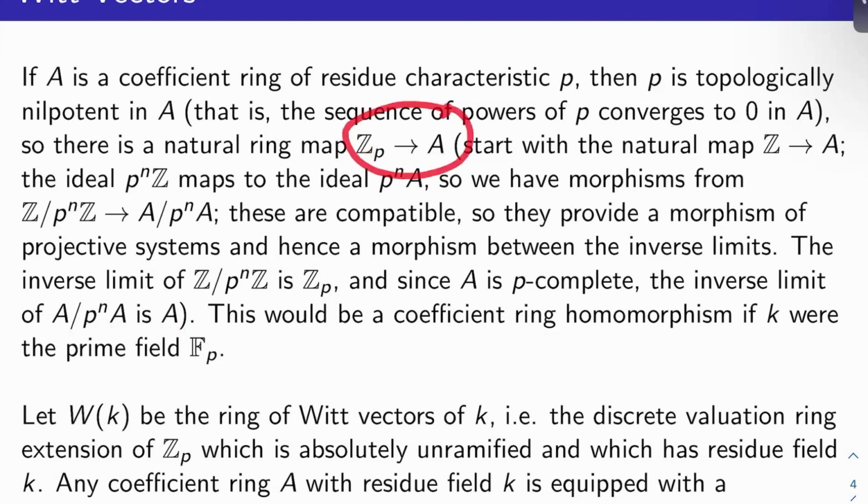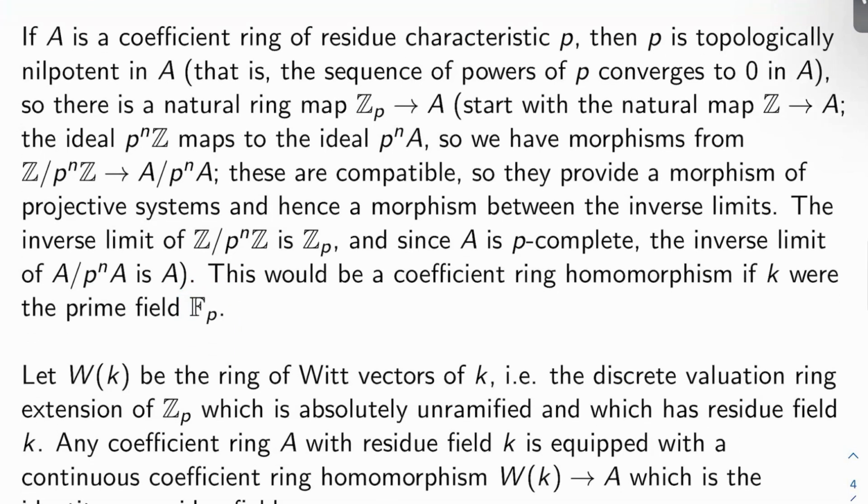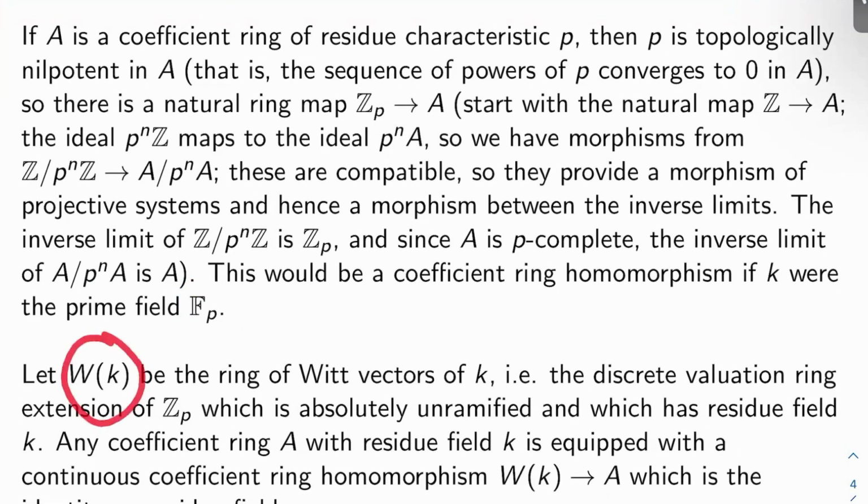Now, this map isn't necessarily a coefficient ring homomorphism, which might, for technical reasons, provide some problems with our theory. It would be a coefficient ring homomorphism if K, the residue field, was just the prime field Z mod P Z. So the way around this is to introduce the ring of Witt vectors of K, W(K). This is the discrete valuation ring extension of Z_P, which is absolutely unramified, which means there's no ramification of a uniformizer, and which has residue field K. It's not easy to show that the ring of Witt vectors exists, but they do, and we won't go too in depth into this.